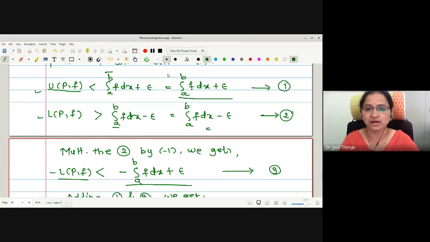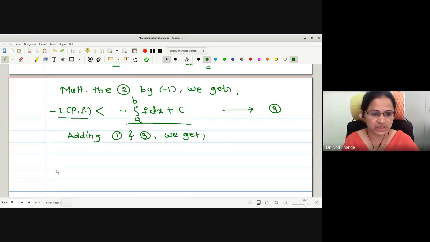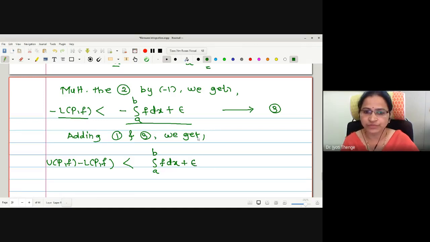Right? What is this part? This part is integration f dx. This is also integration f dx. We have to add both of them, and therefore they will cancel one another. Right, now let me write the statement. This becomes UPF minus LPF strictly less than the terms in the first inequality: integration a to b f dx plus epsilon, and in the second it is minus integration a to b f dx plus epsilon.